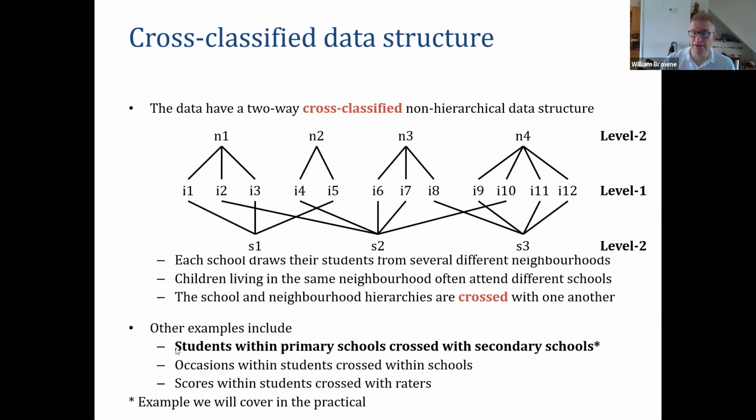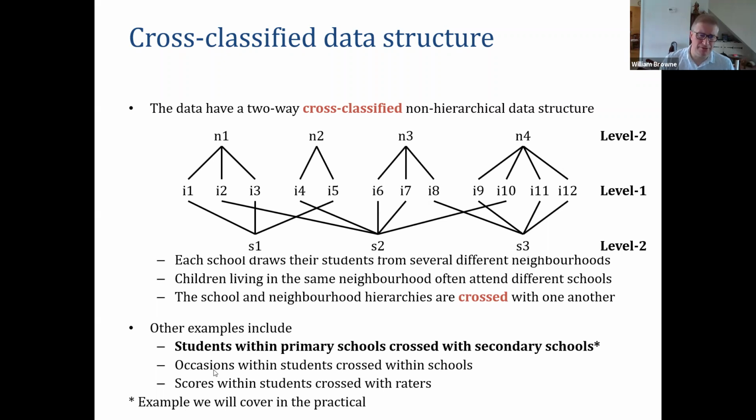The example which we'll look at in the practical is an education example. It's not quite the same as this. It looks at education over time. So what we have here is students, they're actually secondary school students, and they're doing an exam at the end of secondary school, but we have their history of education, really. So we have which primary school they attended and which secondary school they attended. And what we find is not every pupil from the same primary school goes to the same secondary school. So there is crossing going on between primary schools and secondary schools.